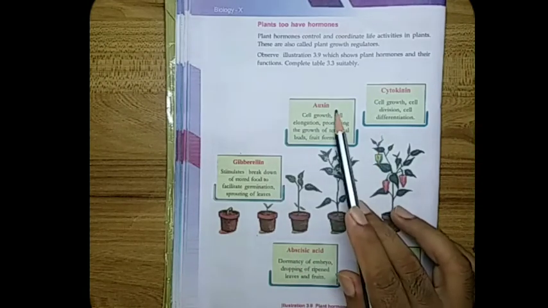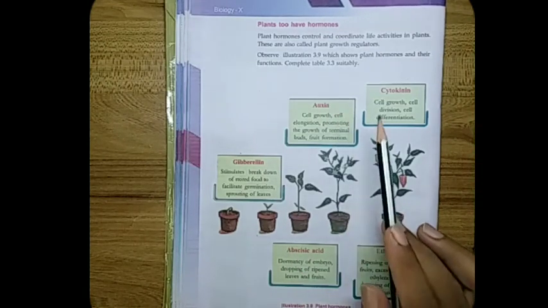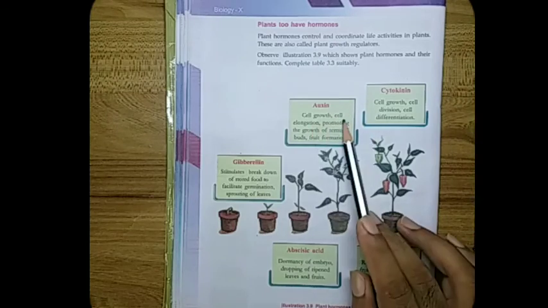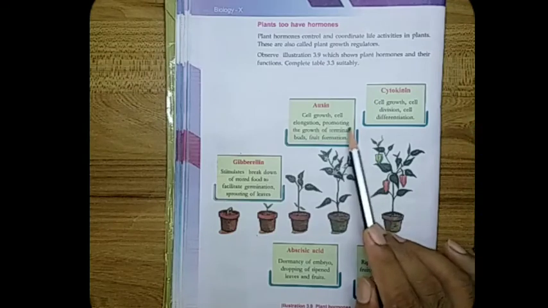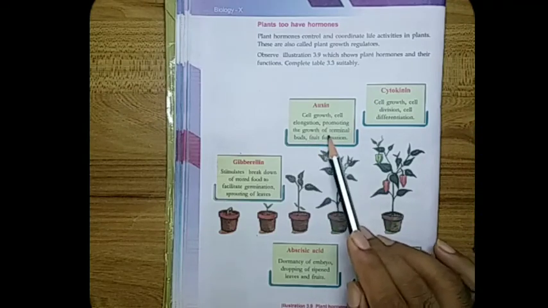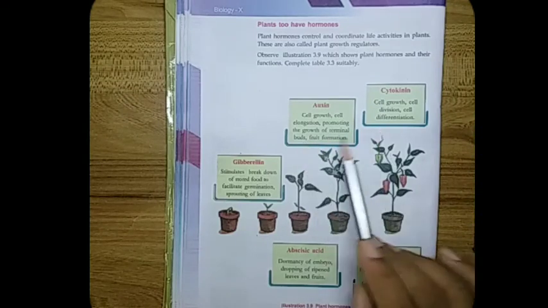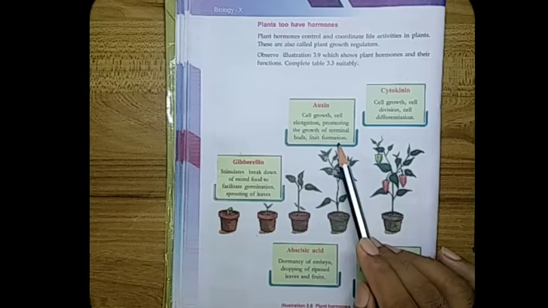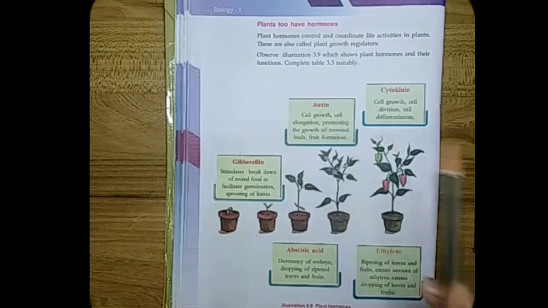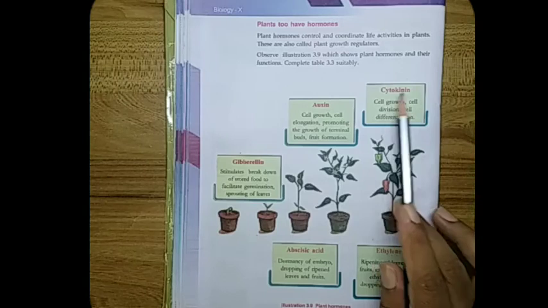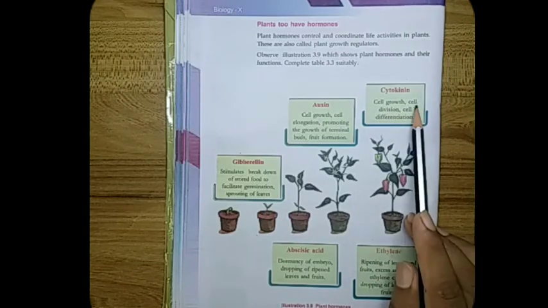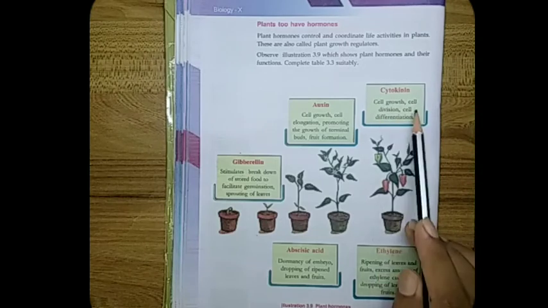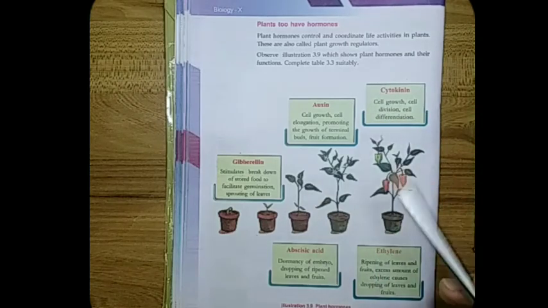What are the functions of the hormone auxin? It helps in the growth of the cell and cell elongation. Also, it promotes the growth of terminal buds and fruit formation. And what about cytokinin? It helps in the growth of a cell, then cell division and cell differentiation.